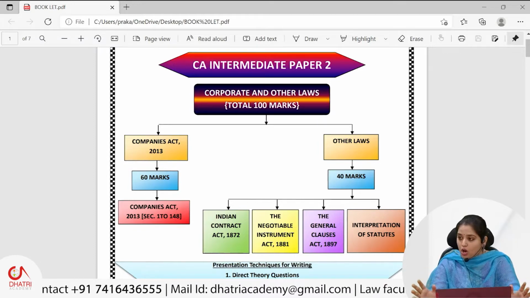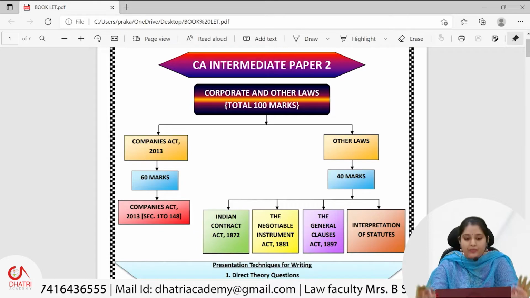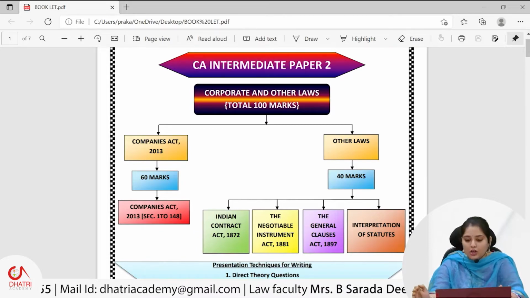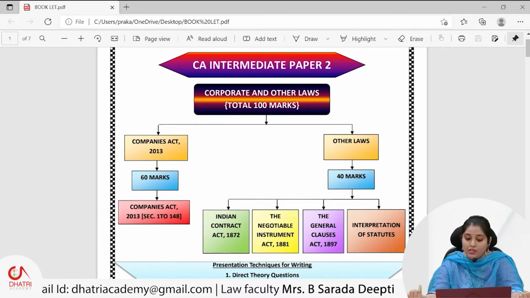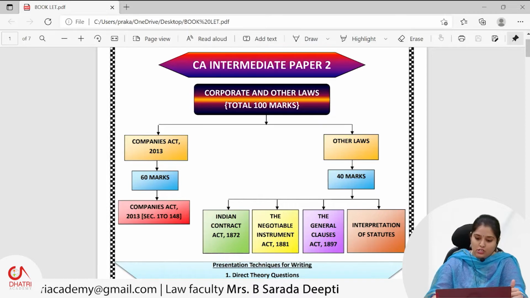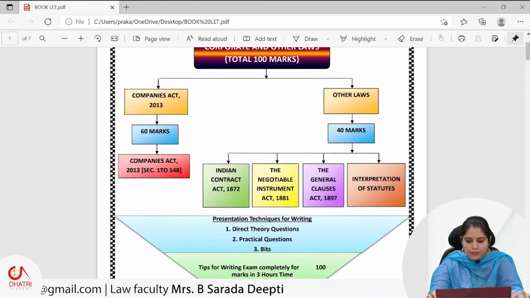As you all know, Corporate and Other Laws is a 100 marks paper. 60 marks are exclusively for the Companies Act, and for other laws you have 40 marks. That covers the Indian Contract Act, Negotiable Instruments Act, General Clauses Act, and Interpretation of Statutes. Okay, so these are the topics as we all know.